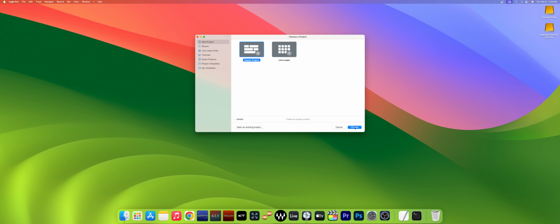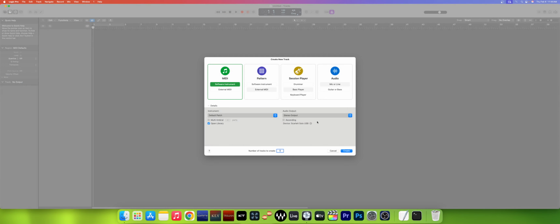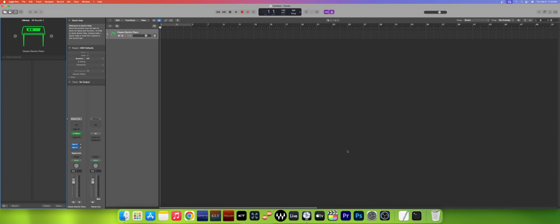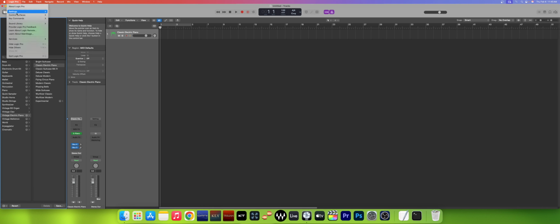Now we only start simply. Now we have to click on Logic Pro, then Sound Library. In Sound Library you can see the option Relocate Sound Library.